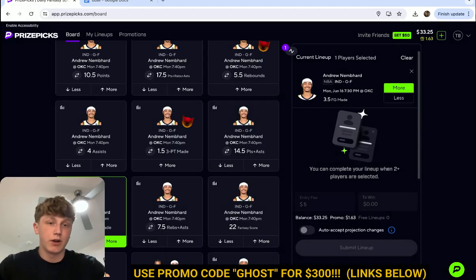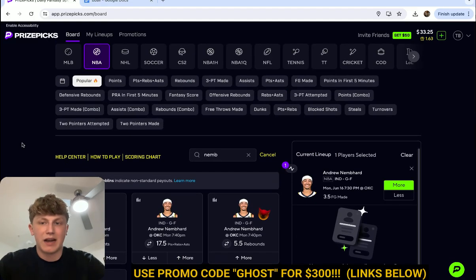I think worst case scenario, he misses by 1 and ends with 3. But I don't see a world, knock on wood, don't want to jinx it, where he gets under 3 at least. He should get at least 3, and then he obviously has the ceiling and the potential to go get 7 or 8 made buckets. I mean, they're acting like Andrew Nembhard is a bum or something like that.